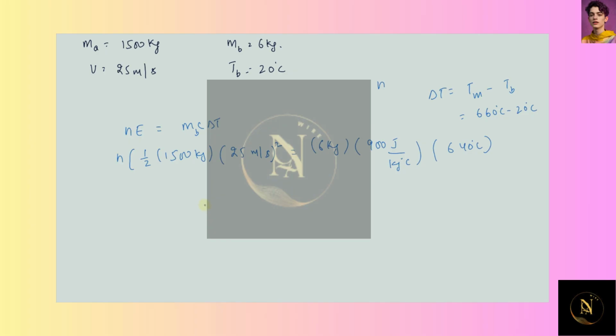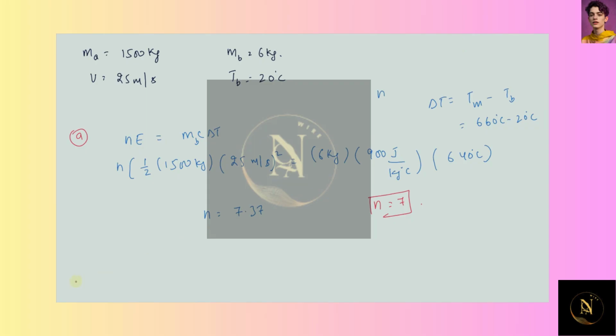From here we get the value of n as 7.37. So finally we can conclude that we can apply the brake 7 times before the brake melts. Because n cannot be a decimal, n will be equal to 7. So this was the answer for the A part.